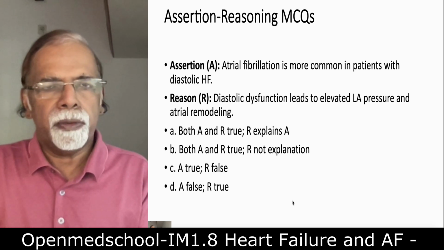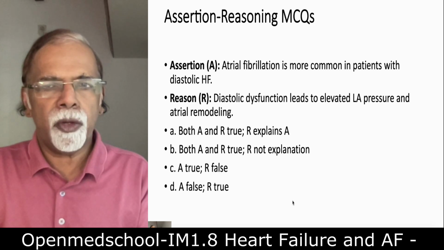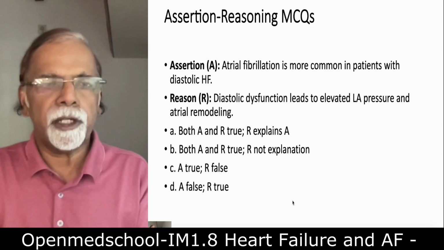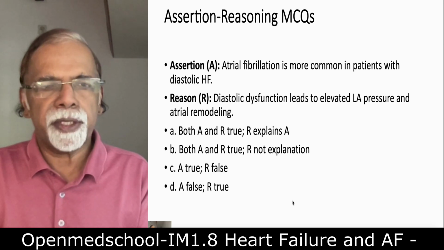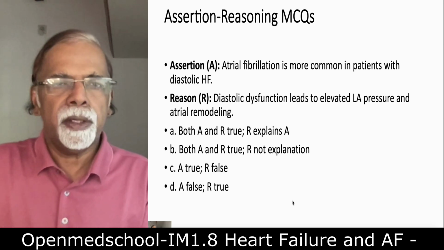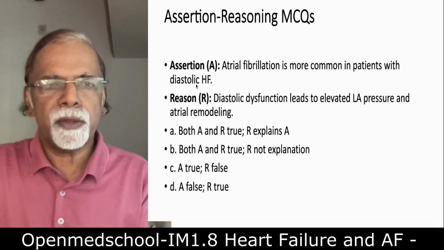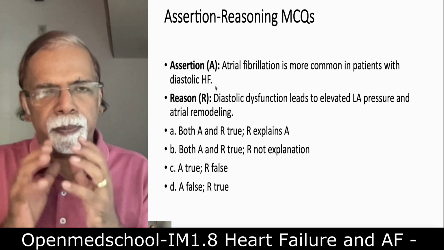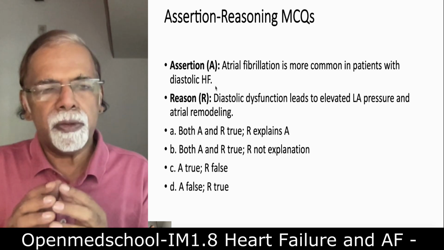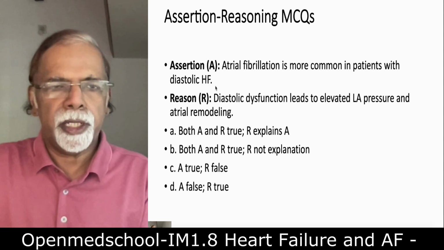Well, one or two assertion reasoning questions also. Assertion: atrial fibrillation is more common in patients with diastolic heart failure. Reason: diastolic dysfunction leads to elevated LA pressure and atrial remodeling. So the assertion is atrial fibrillation is more common in diastolic heart failure. We already mentioned that LA pressure is one of the cornerstones in development of atrial fibrillation.